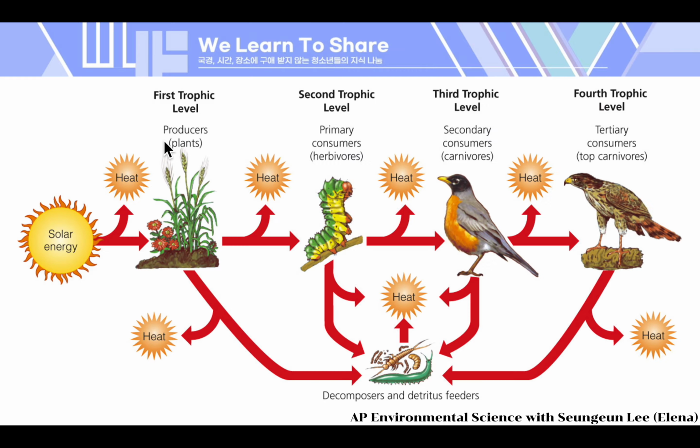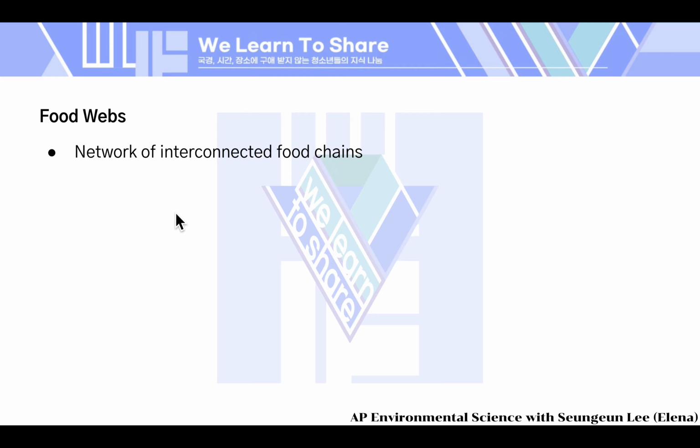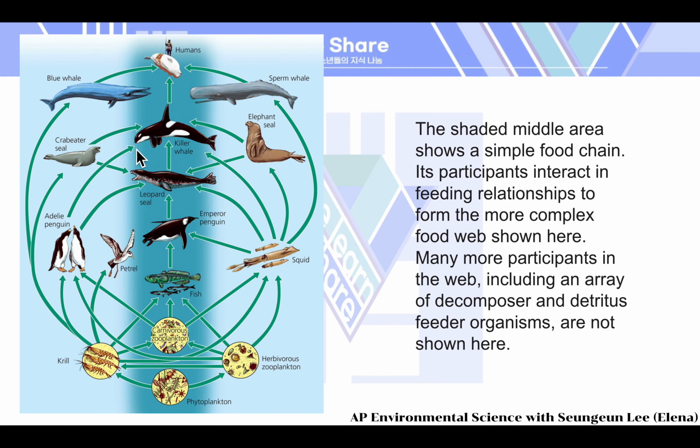So if these food chains go together, then it will be a food web. Over here, you can see that the shaded middle area shows a simple food chain from the phytoplankton, which is a producer, to krill or herbivorous zooplankton, to carnivorous zooplankton, to fish, to emperor penguin, to leopard seal, to killer whale, and to humans. If all of these food chains come together, it makes a food web.